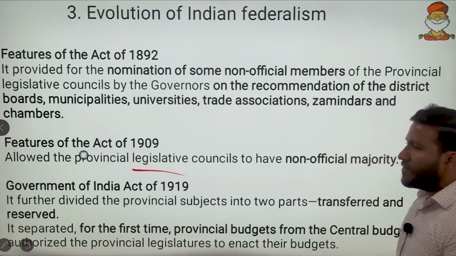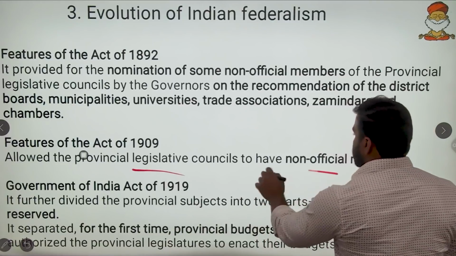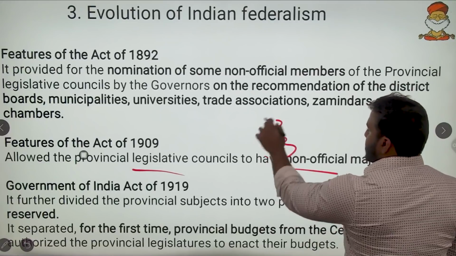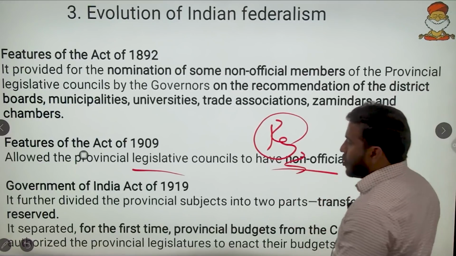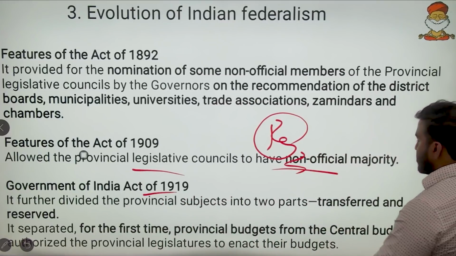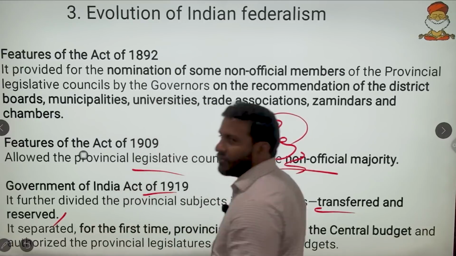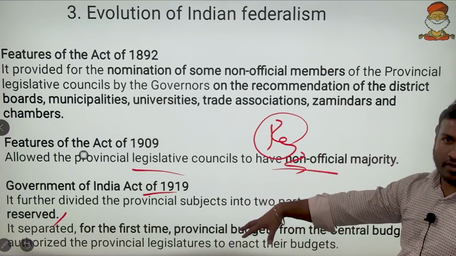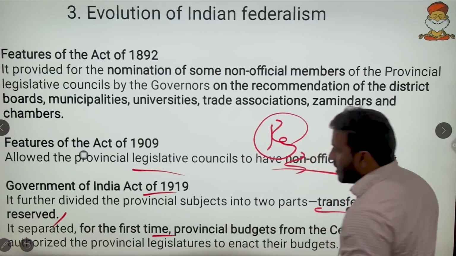Then the features of 1909 allowed the provincial legislative councils to have a non-official majority. So here the people's representation ruled the roost as per the parliamentary reforms. Then the Government of India Act 1919 further divided the subjects into two parts, the transferred and the reserved. We have discussed and we already know what is transferred and what is reserved. These are the very basic minimum, so we don't waste time discussing those.